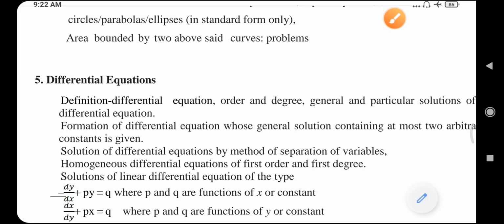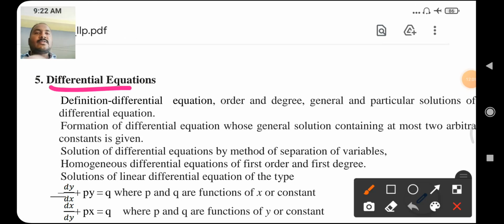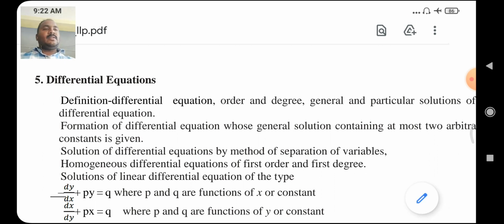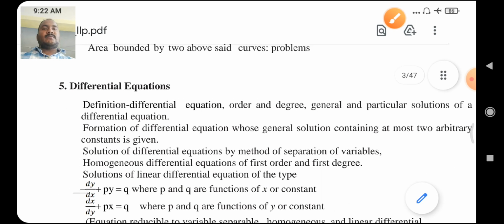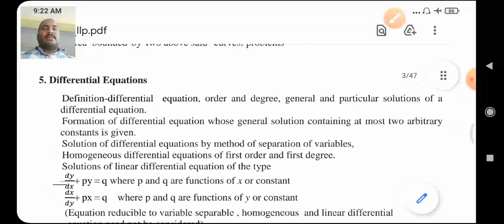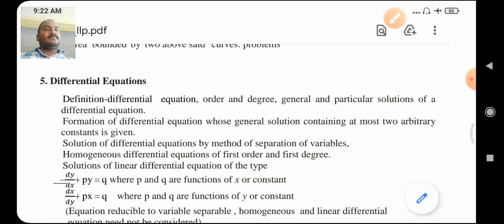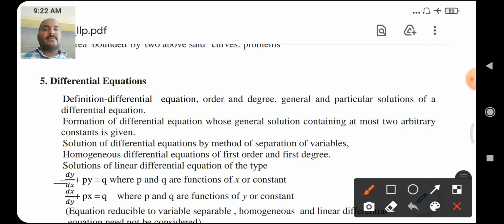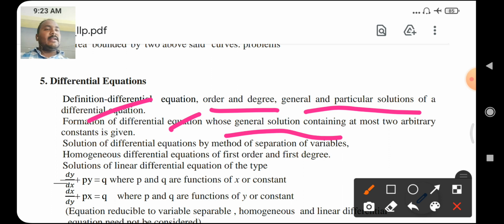Okay. Next, chapter number 5, differential equation. In this chapter, definitions of differential equation, order and degree, general and particular solution of a differential equation, formation of differential equation whose general solution containing at most 2 arbitrary constants is given.